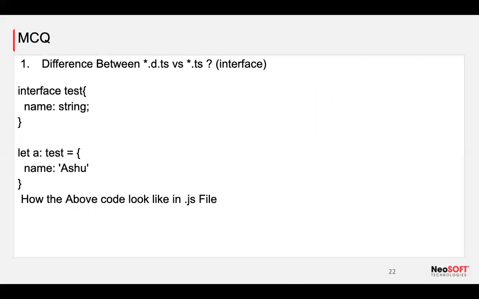Now the previous question which we have not discussed: what is the difference between .d.ts and .ts? Anyone able to contribute? Okay, no worries. As you all know, the browser is not able to understand TypeScript. So we have to use transpilers to compile our TypeScript to JavaScript, right? It might be possible that some of the TypeScript code is not understood by the transpiler.